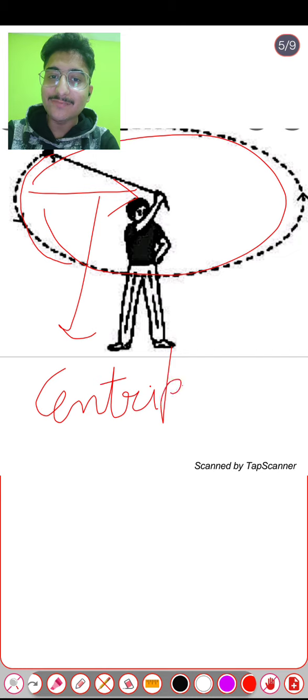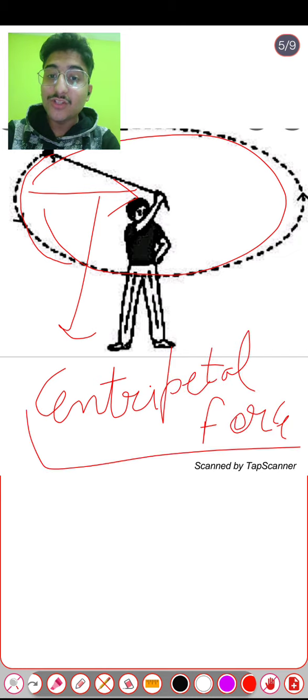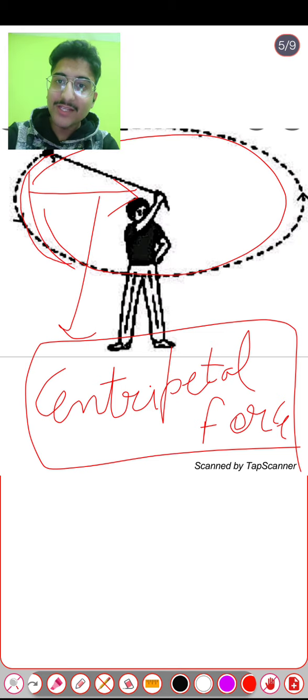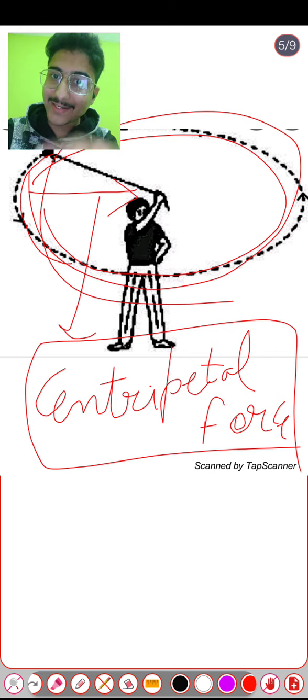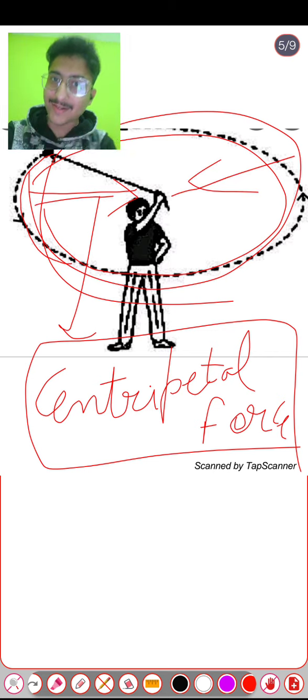This force is responsible for the circular path of the stone, and it acts towards the center.